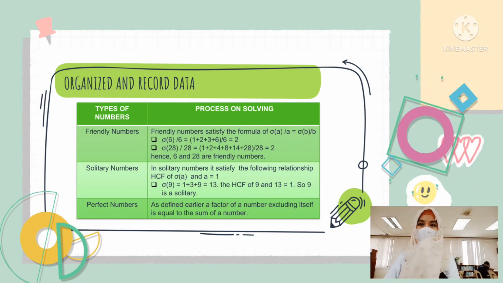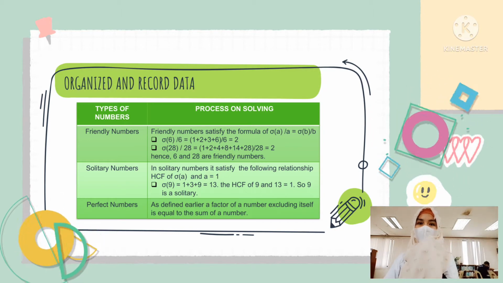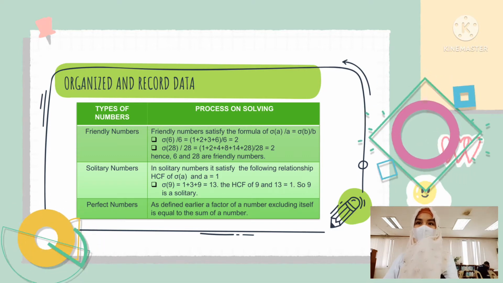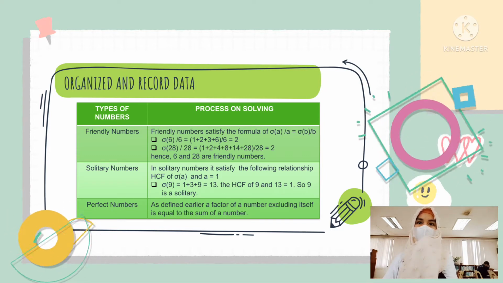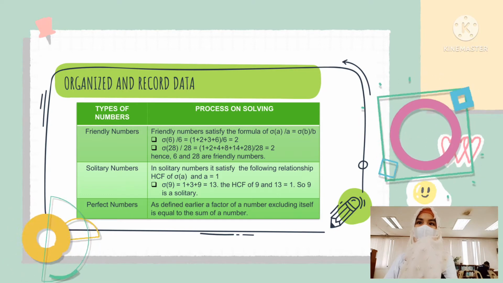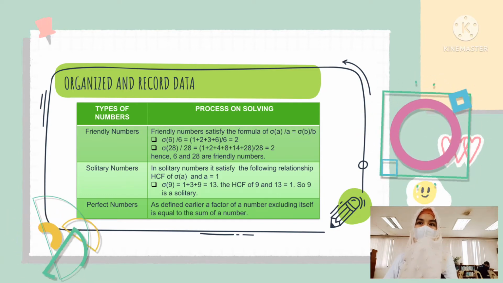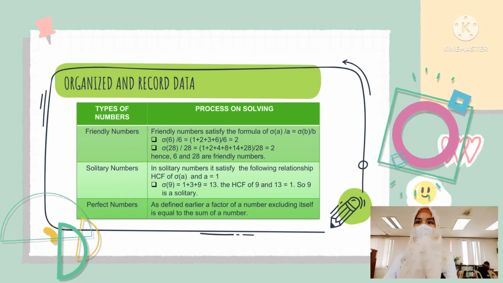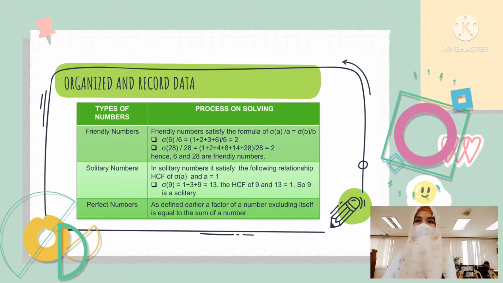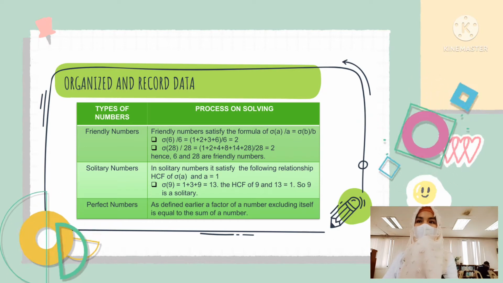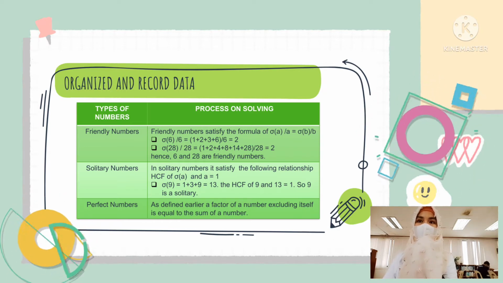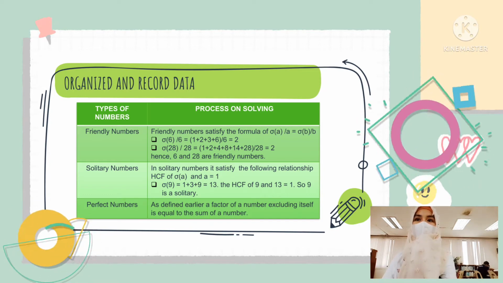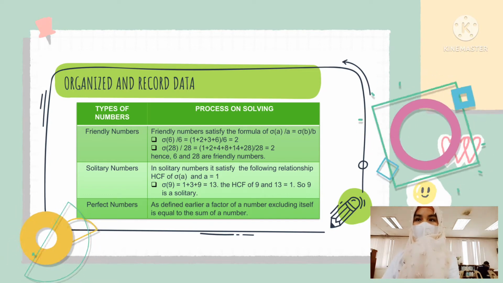Hello everyone, I am Priya A. Johan and I am going to present the organize and record data. Here in the table, there are two columns. The first is the types of numbers and the next column is the process of solving. Let us first discuss the types of numbers. There are three types of numbers: friendly numbers, solitary numbers, and perfect numbers.